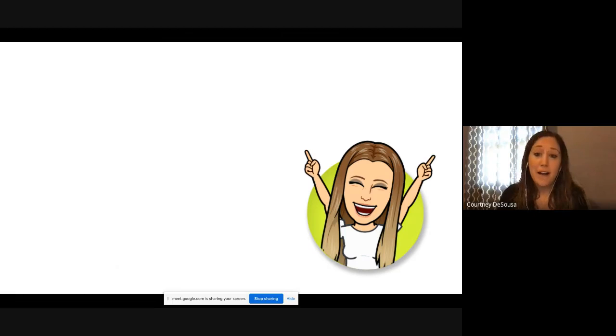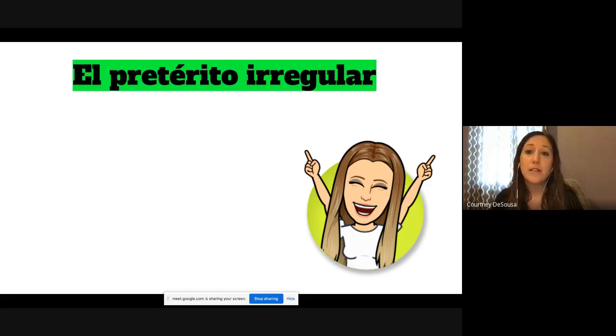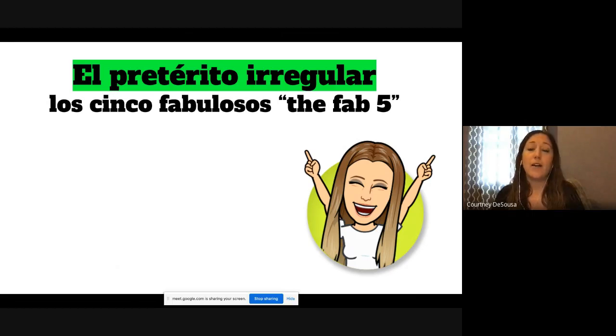Esta semana vamos a aprender más pretérito irregular. El pretérito irregular, irregular preterite. So we're moving on to a couple more verbs in the past tense. And I call these los cinco fabulosos, the Fab Five. And lucky for us, we already learned 2 out of the 5.